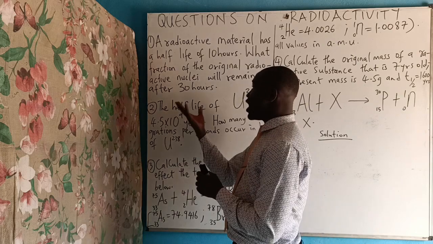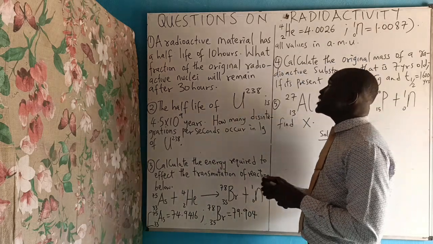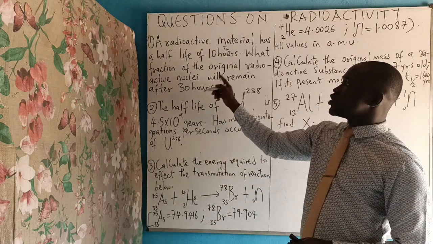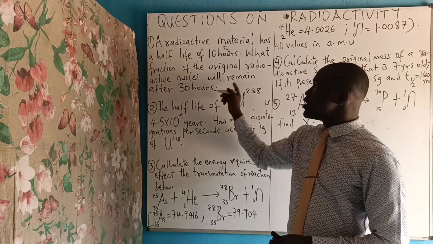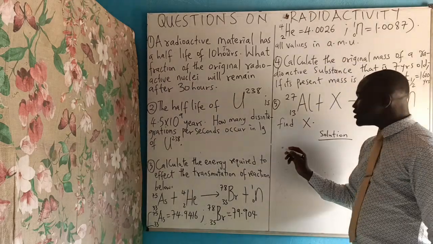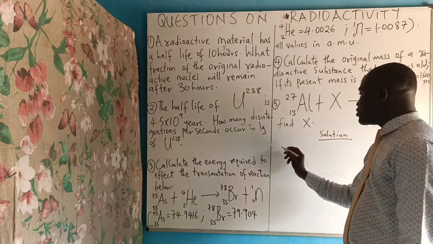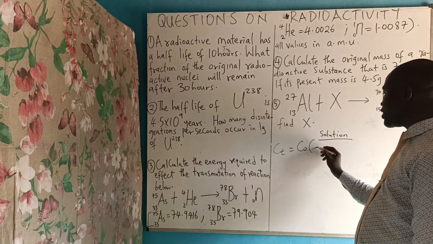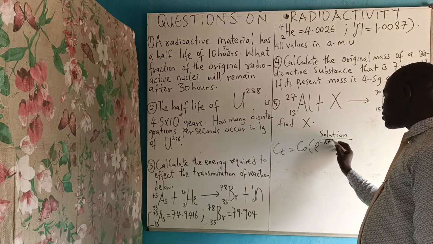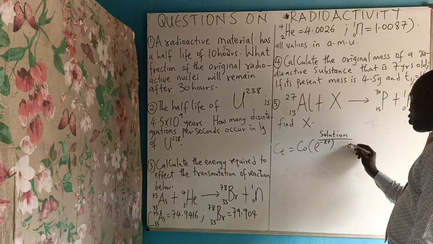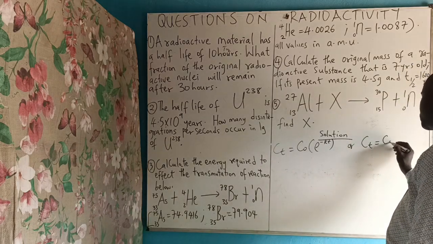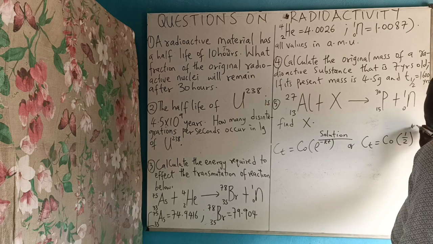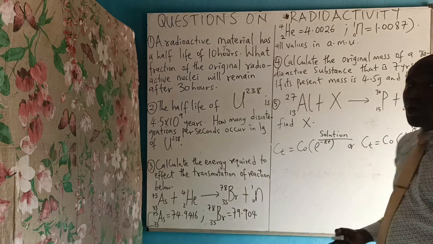Okay, let's see how to solve these questions on the board. A radioactive material has a half-life of 10 hours. What fraction of the original radioactive nuclei will remain after 30 hours? To solve it, we have the formula Ct equals Co exponential minus Kt, where K is called the decay constant, or you use the formula Ct equals Co times (1/2) raised to the power of t over half-life. It depends on which you are asked.